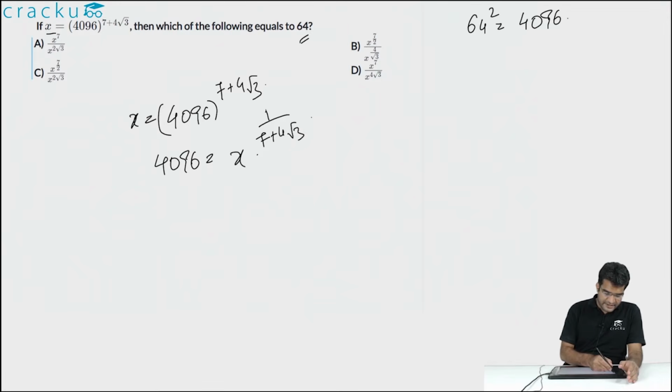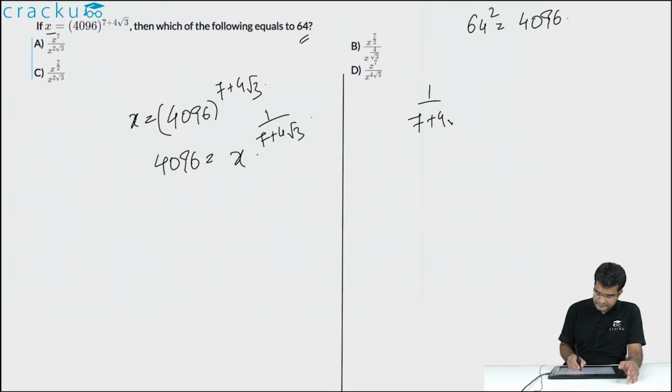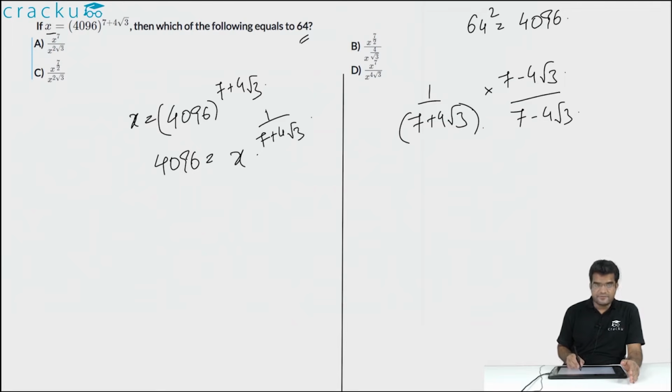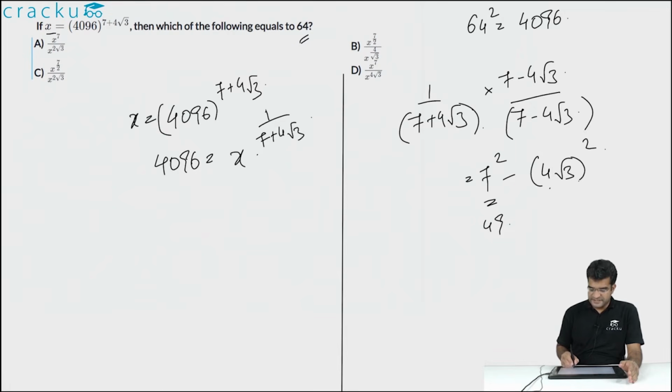But if you are looking at the term 1 divided by 7 plus 4 square root of 3, if you multiply the numerator and denominator with 7 minus 4 square root of 3, the denominator, that is 7 plus 4 square root of 3 into 7 minus 4 square root of 3, will become equal to 7 square minus 4 square root of 3 whole square. 7 square is equal to 49 and 4 square is 16 into 3 is equal to 48.